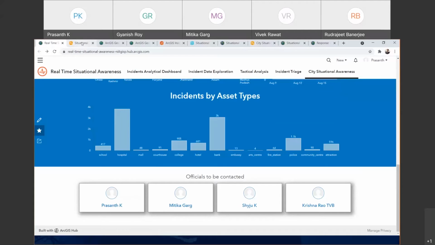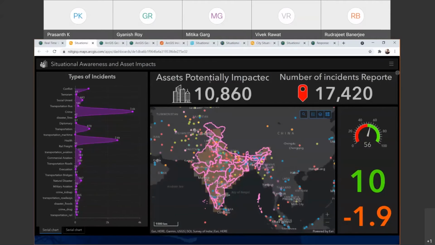Let me directly take you to an operational dashboard which helped me to understand how many assets are potentially impacted, how many total number of incidents have been reported over a period of time, and it also helps you to understand the stability score for the state or a specific country if you are looking. In this current scenario, I have taken the stability score for India for the last 7 days, and it is showing me 56.